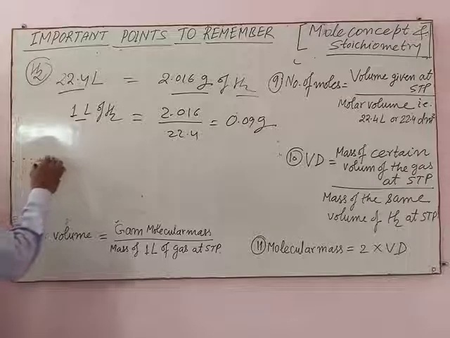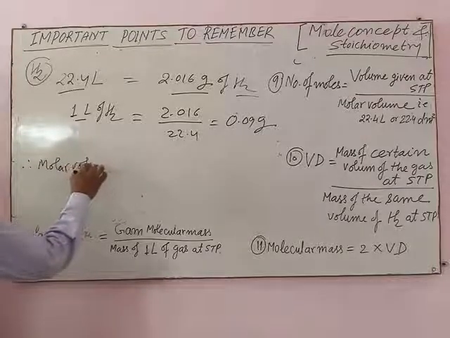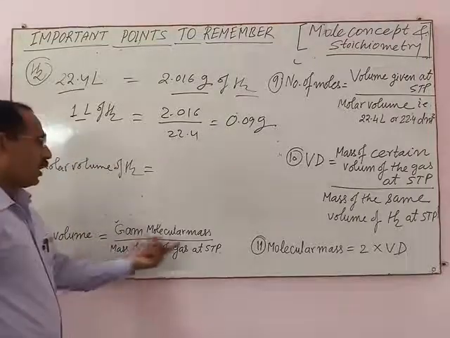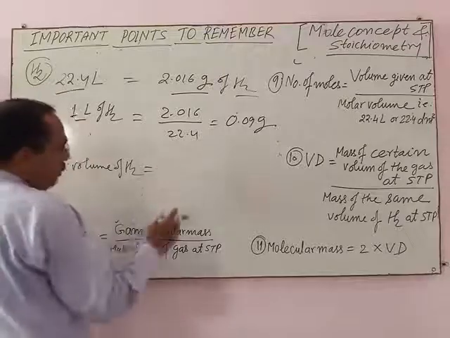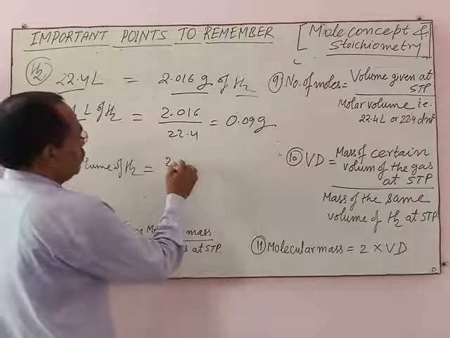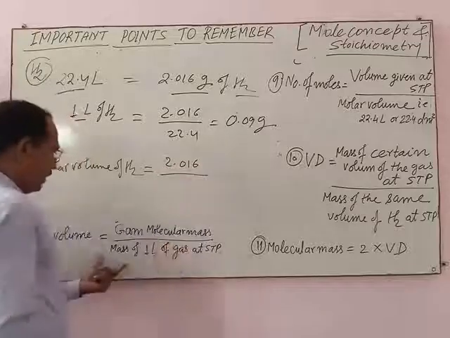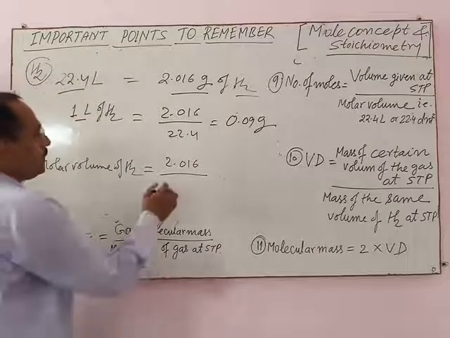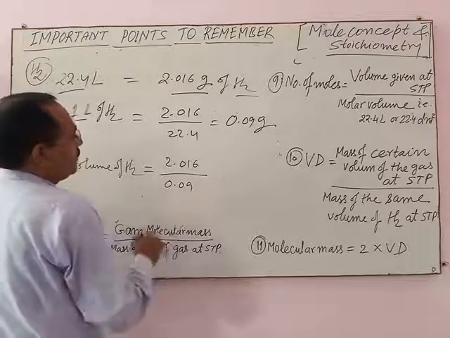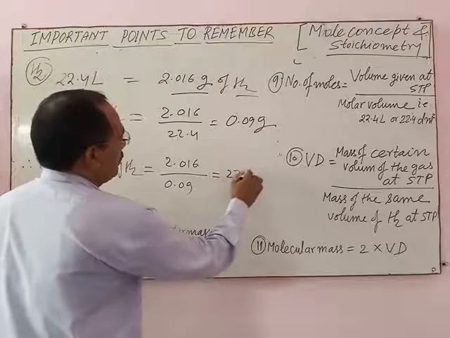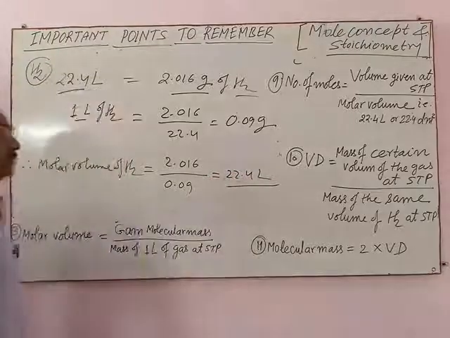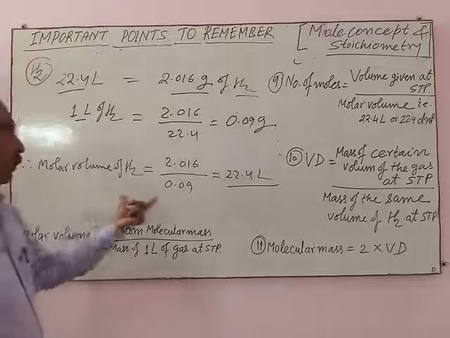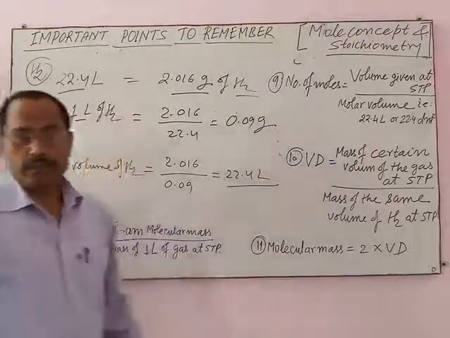Therefore, molar volume of hydrogen is equal to gram molecular mass of hydrogen, 2.016, divided by the mass of 1 liter of hydrogen at STP. This is equal to 0.09, which gives 22.4 liter at STP. So the molar volume of hydrogen is 22.4 liter.